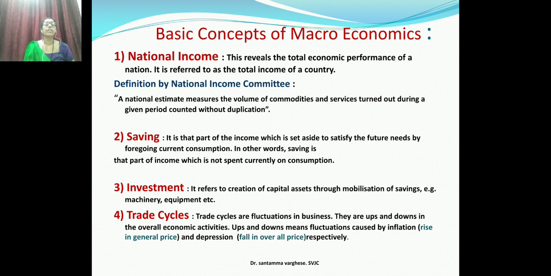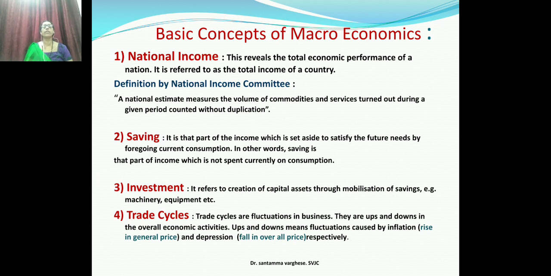National income reveals the total economic performance of the nation. It is referred to as the national income of a country. All the economic performance of the nation comes under macroeconomics.